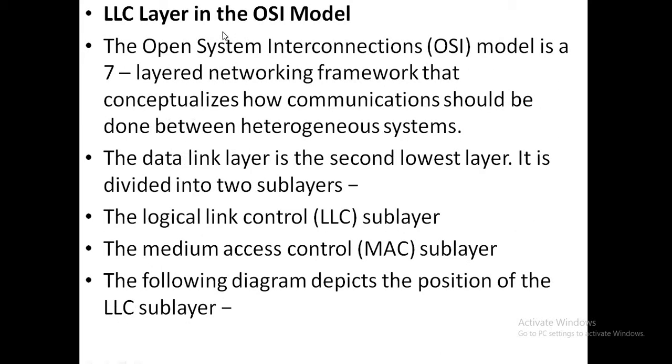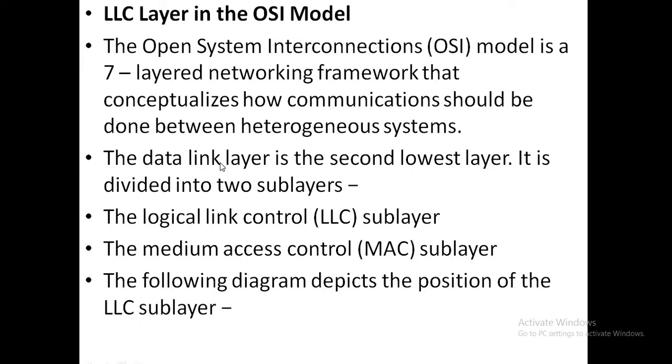So, the LLC layer in the OSI model. The open system interconnection, that is the OSI model, as I have told you, is a seven layer networking framework that is used so that communication can be done between heterogeneous systems.